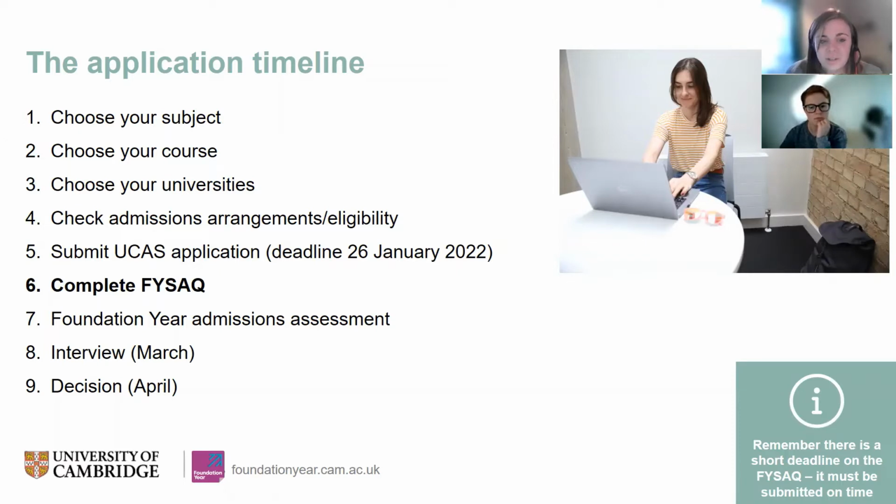After you've submitted your UCAS application, which remember we follow to the January deadline, we will then ask you to complete the FY SAC. This is where it sits in the application process, so this is the point that you'll receive it. After this point, once you've submitted that back to us, you will then receive the admissions assessment and interview if you've been shortlisted for that part of the process. We then expect to get decisions back around April time.